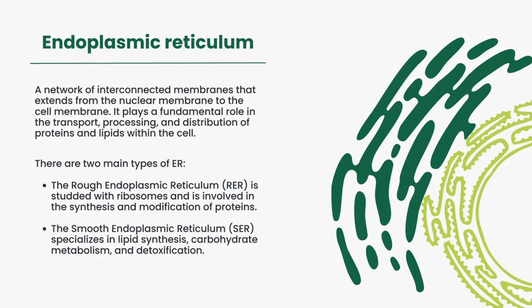endoplasmic reticulum, a network of interconnected membranes that extends from the nuclear membrane to the cell membrane. It plays a fundamental role in the transport, processing, and distribution of proteins and lipids within the cell. There are two main types of endoplasmic reticulum. The rough endoplasmic reticulum is studded with ribosomes and is involved in synthesis and modification of proteins. The smooth endoplasmic reticulum specializes in lipid synthesis, carbohydrate metabolism, and